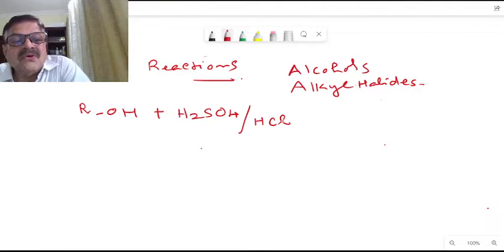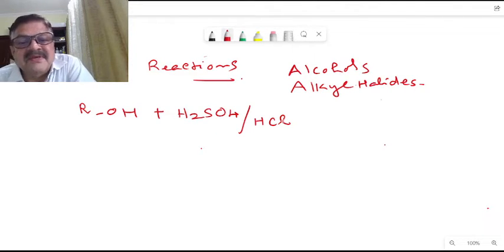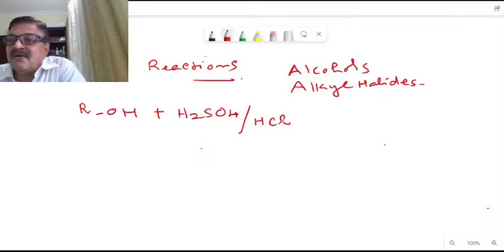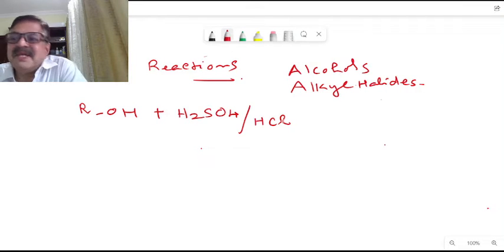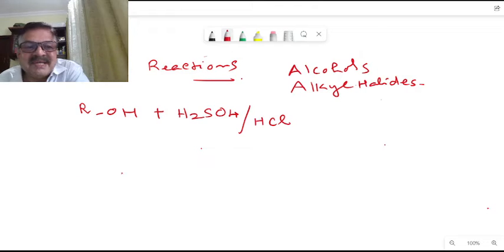So what will happen? The oxygen gets protonated here. An alcohol, when it is treated with a strong acid like sulfuric acid or hydrochloric acid, the oxygen atom will be getting protonated. So there will be an acid-base reaction again. This will transform the OH group, that is the hydroxyl group, the leaving group, into H2O. H2O means what? It is a weak base. A weak base means it is a good leaving group. Correct.